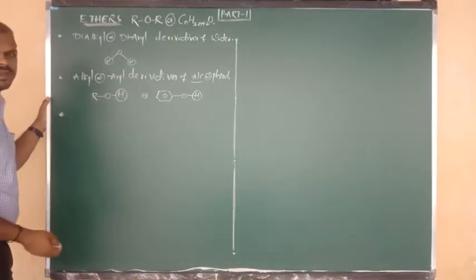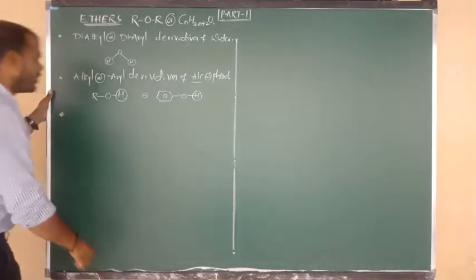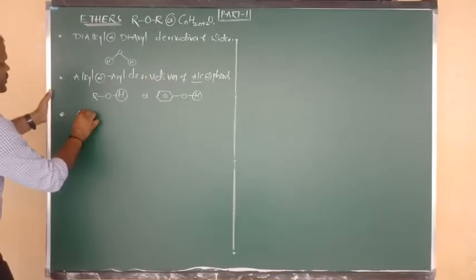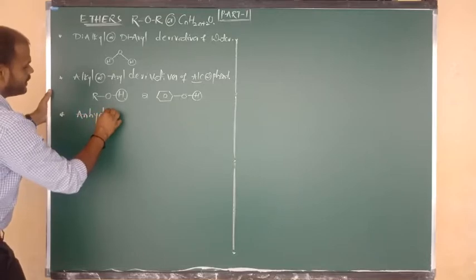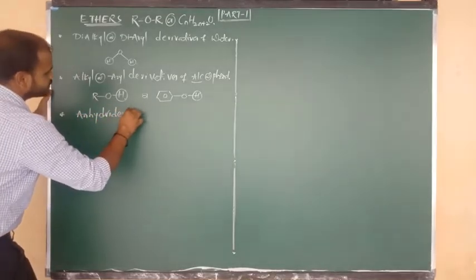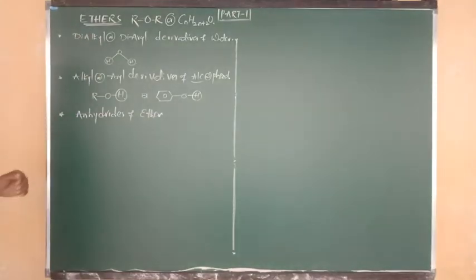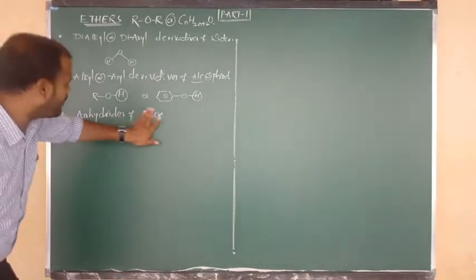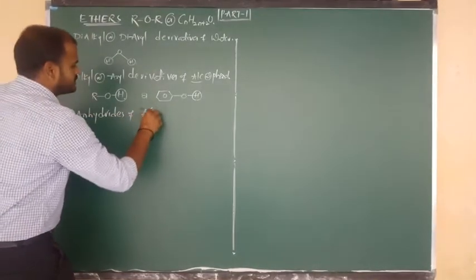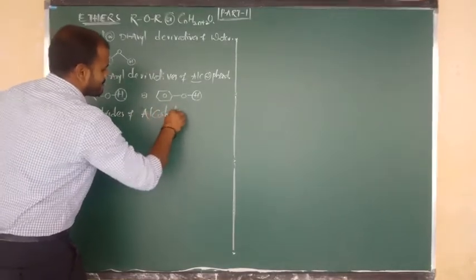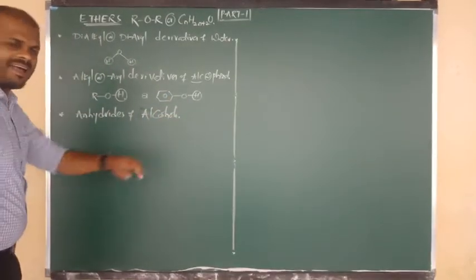And one more definition also I want to give you. Try to remember any one. They won't ask you in theory also. Okay. So one more meaning I want to say is that ethers are nothing but the anhydrides of alcohols. Anhydrides of what beta? Alcohols.